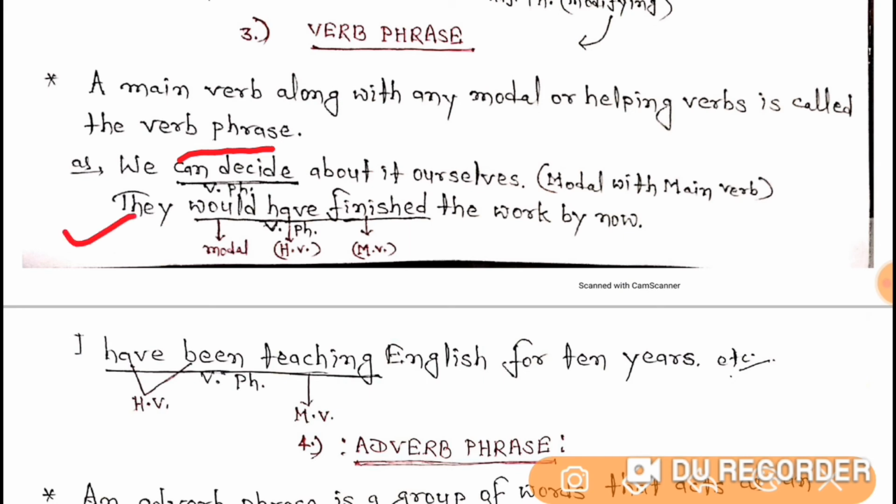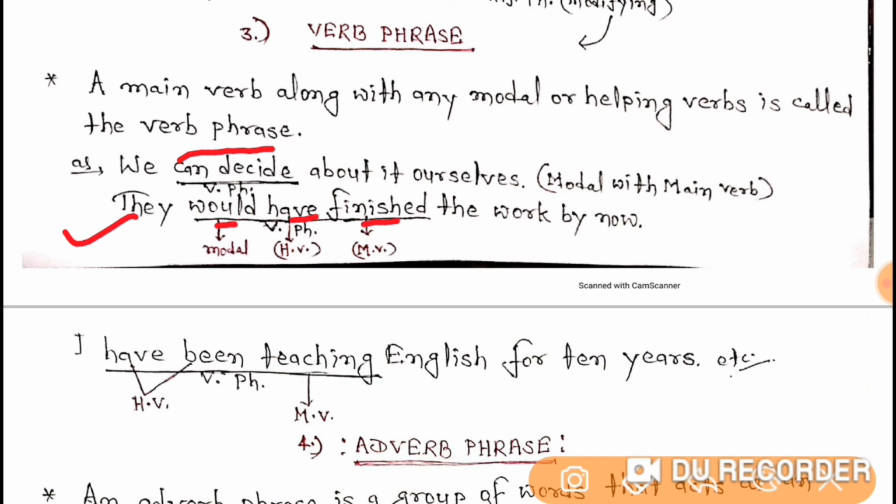Let's take another example. They would have finished the work by now. Again here you can see there are three verbs in this sentence: would, have and finished. As I have already told you, more than one verb will become what? Verb phrase. So here would have finished is verb phrase.